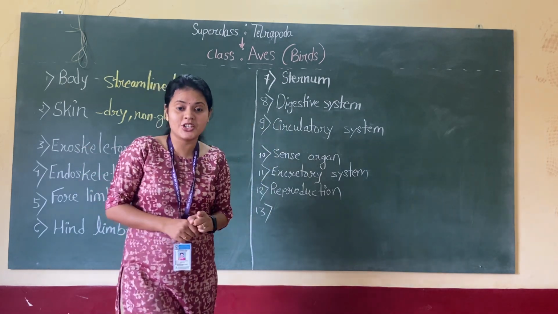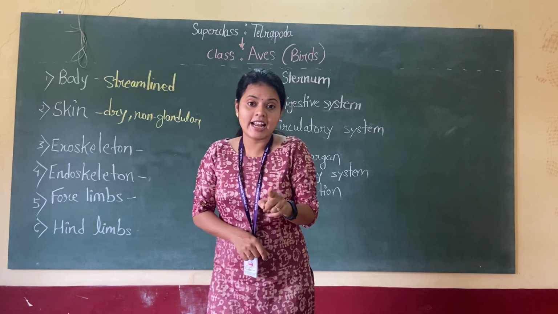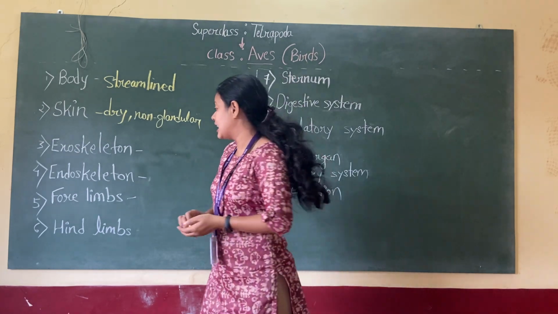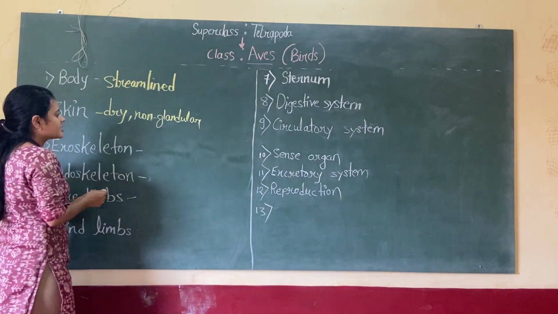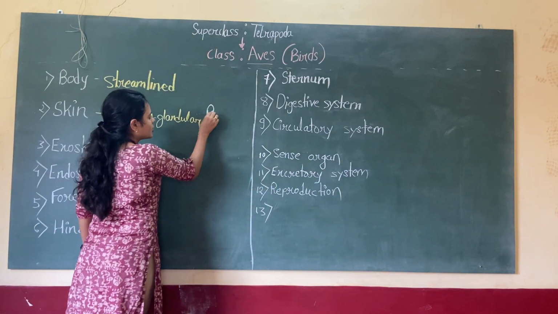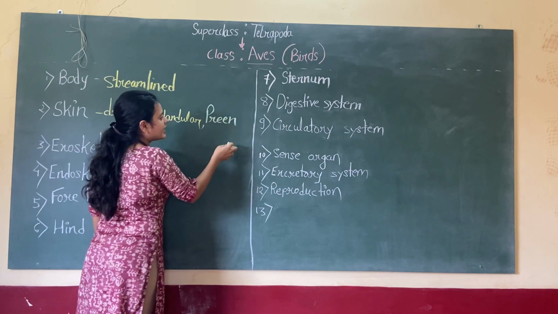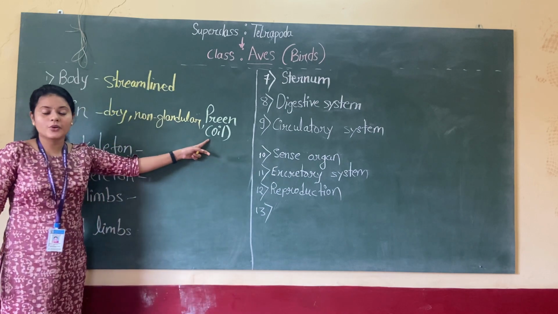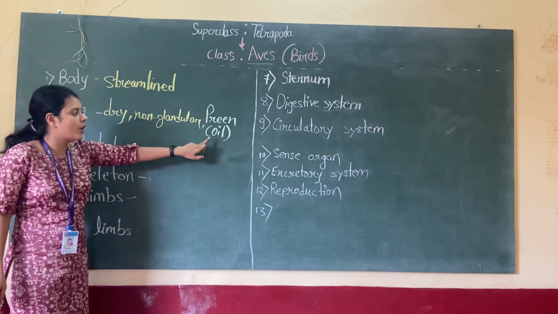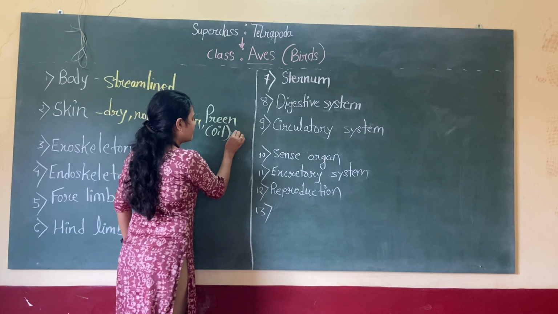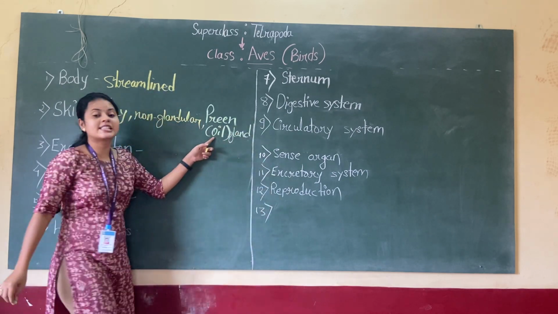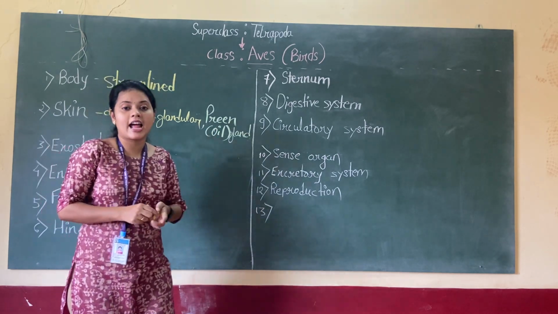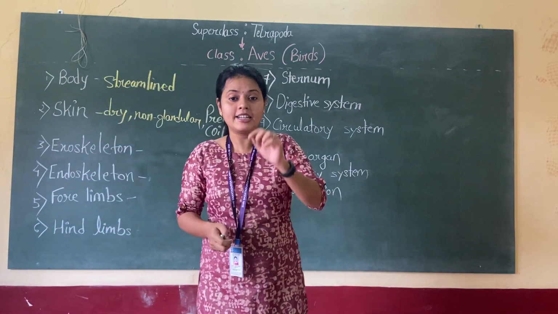But there is an exception. There is one gland present at the base of the tail, and this gland is referred to as the preen gland, or oil gland. Remember, this preen gland or oil gland is present at the base of the tail.